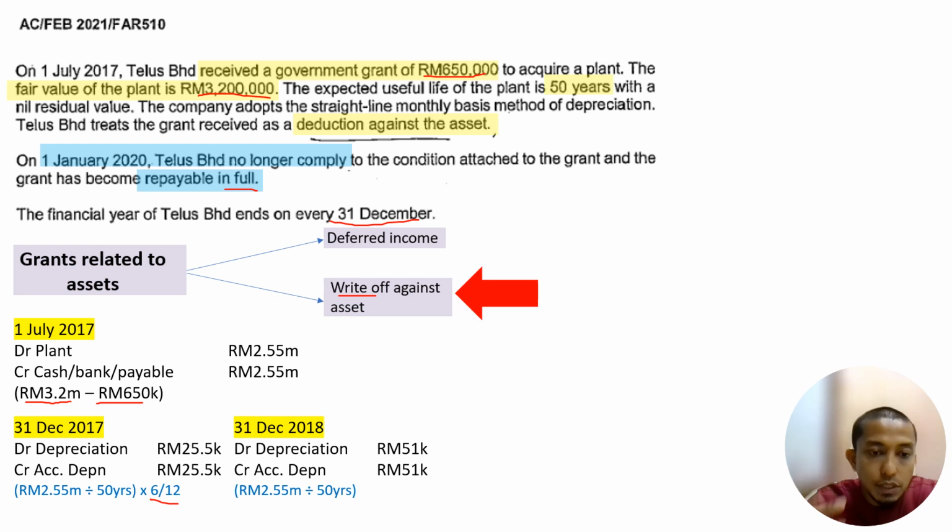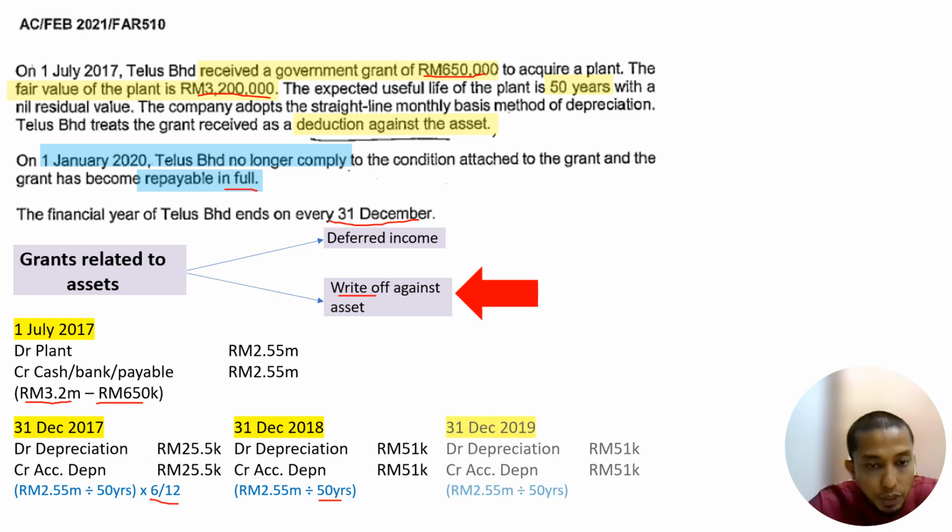So we proceed to 2018. Again, we calculate depreciation, but 2018 is a full year. So divide by 50 only, no need to times with months. It is 51,000. And what else? 2019. Another repeated depreciation calculation, which is 51,000 again. So should we proceed to 31st December 2020?